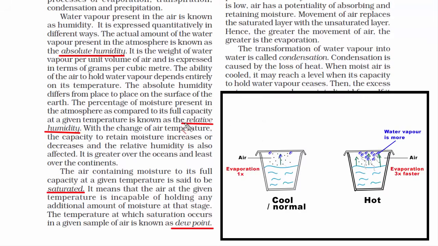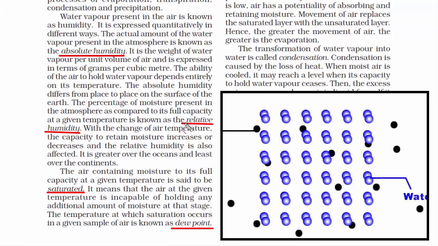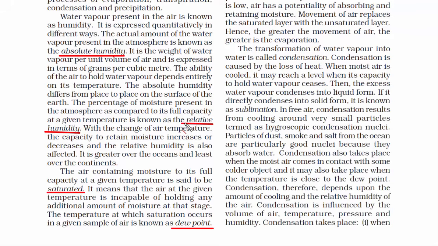Moments back we read what is air saturation, right? In that we saw there's a point at which the air becomes incapable of holding any additional amount of water vapor or moisture. Now that particular point, that exact point where the air cannot hold any additional amount of water vapor, because right after that point, water vapor turns into liquid droplets. And that's how dew is formed. So that point at which the air cannot hold any more water vapor is called dew point.